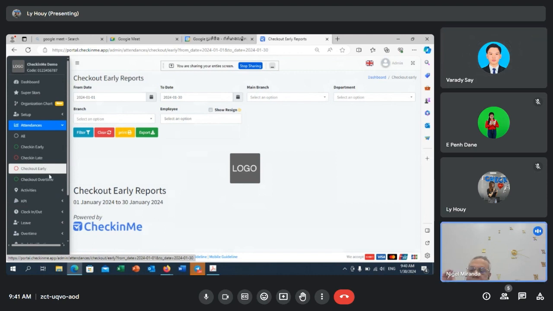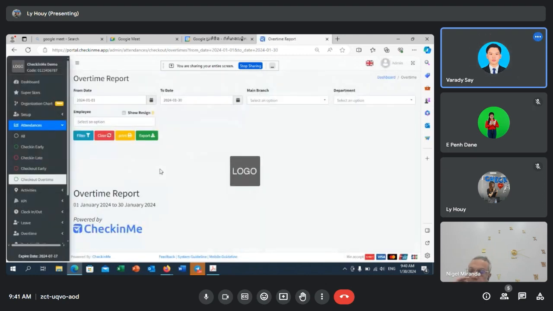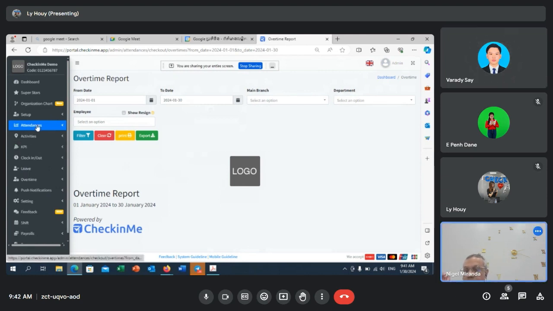Overtime, of course, shows the employees who check out after their end time. Suppose I have to check out at 5, but I check out at 5:30 or 6. My name will be here, along with the amount of overtime, which means that from 5 to 6, I checked out 1 hour overtime based on my end time.